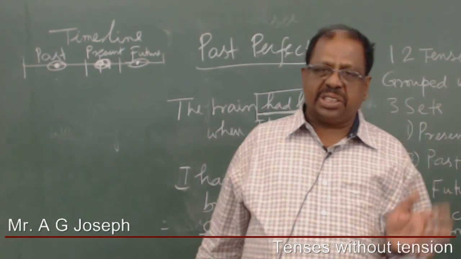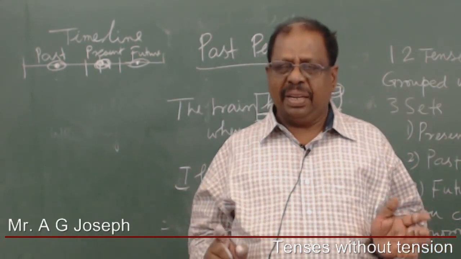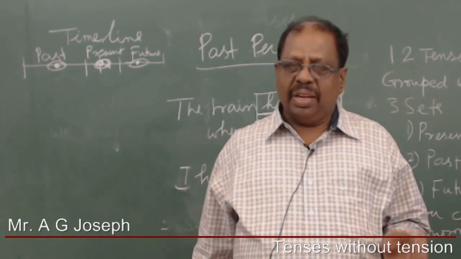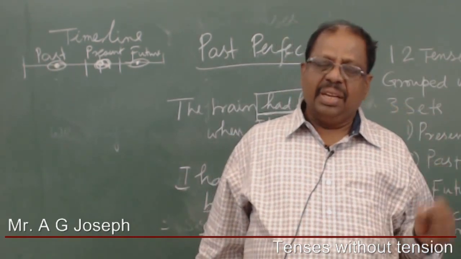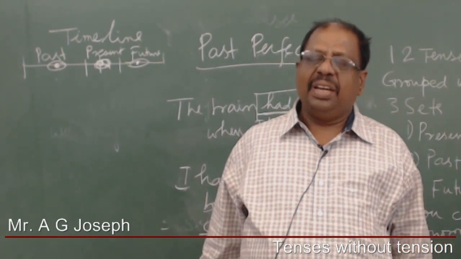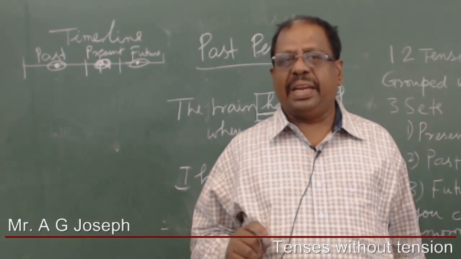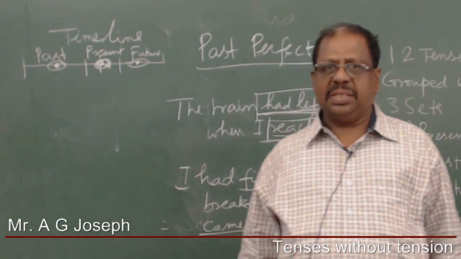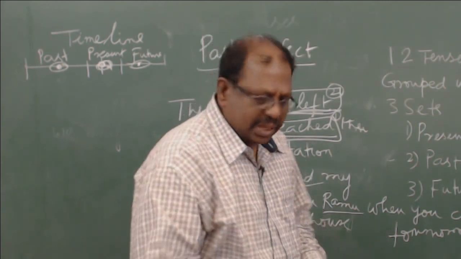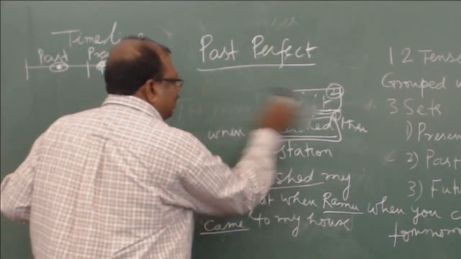To indicate the first action, which is over before the second action happened, you have to use the past perfect tense, and you use just the simple past tense to indicate the second action. So now, having understood this, the future perfect is very similar to the past perfect.